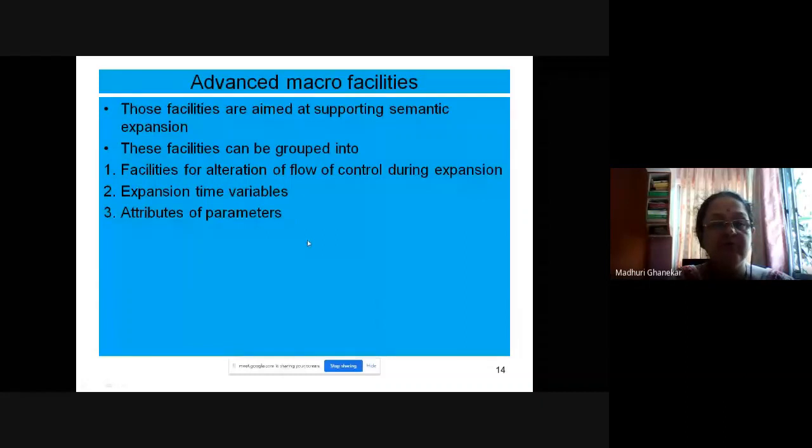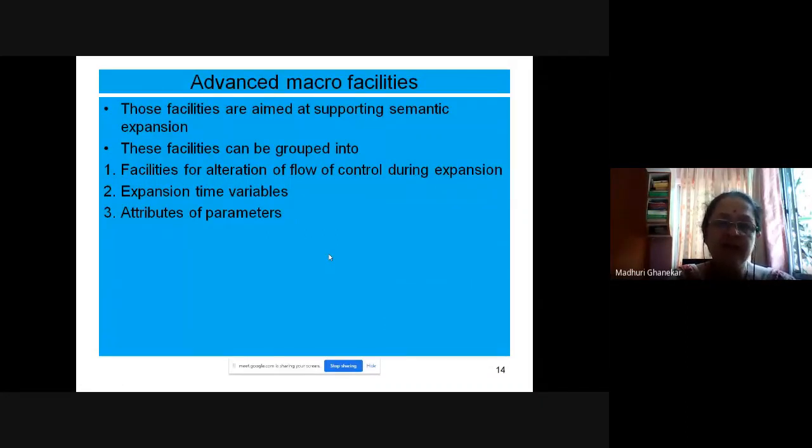We do this first because once you understand the examples, it will be better for you to understand how the postings in different tables are made. There are actually 9 tables of the macro, and the postings are to be made into those 9 tables. To understand all those rules, let us first see some examples along with advanced macro facilities.